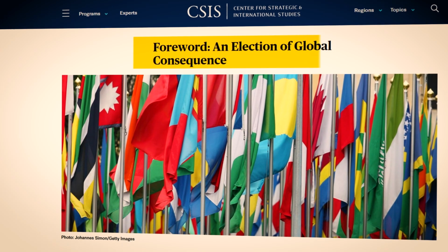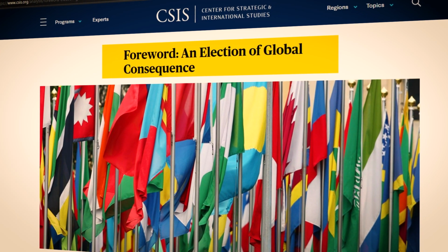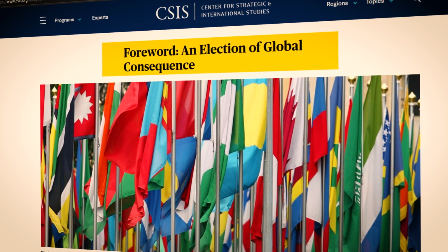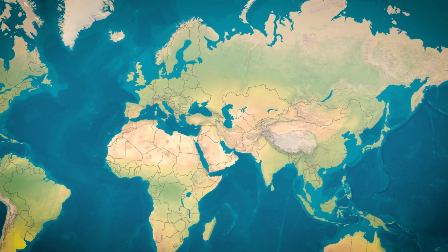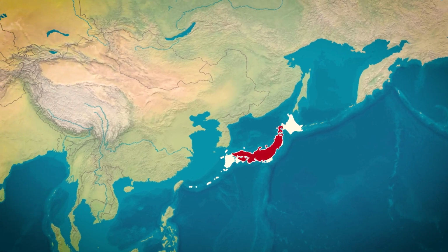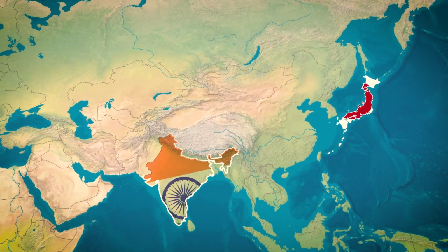The CSIS highlights that Trump's second term could introduce significant shifts in global trade and geopolitical dynamics. This approach could disrupt established international cooperation frameworks, potentially leading to tensions with key trading partners like Japan, the EU, and emerging economies such as India. The analysis underscores the high stakes for global economic stability and power balances during a Trump presidency.